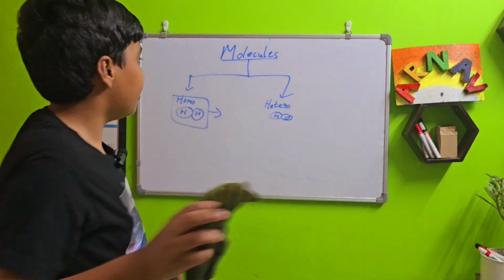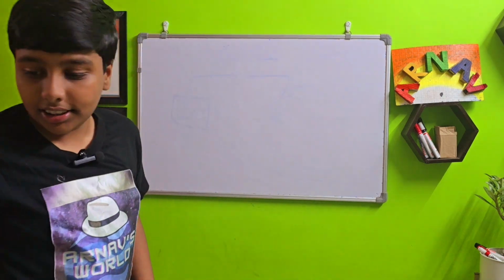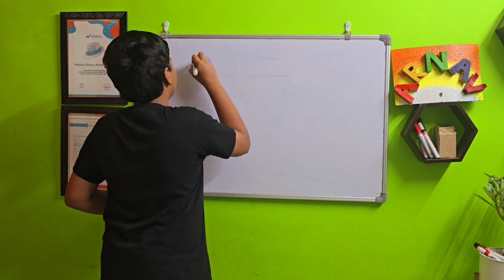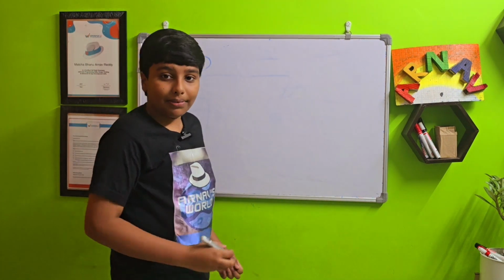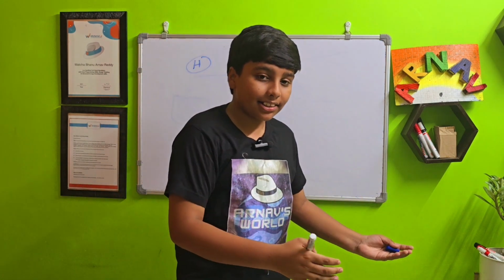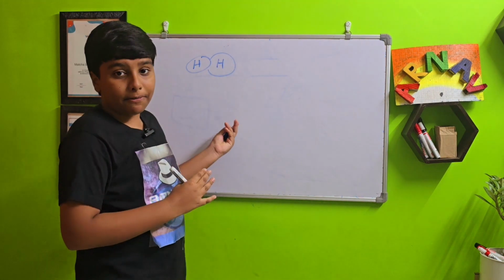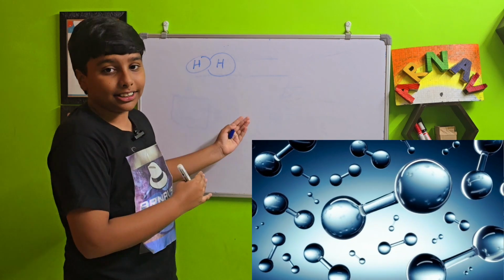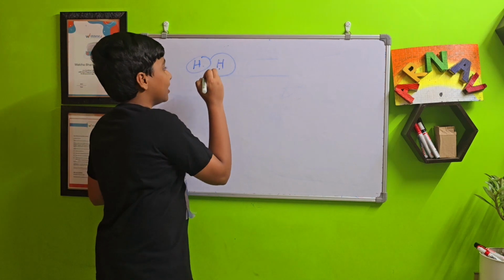Okay, let's just quickly wipe the board. So, take hydrogen, H. Hydrogen cannot normally exist on its own because it will want to quickly react. That means in a way it can exist on its own, but it's not the most stable that way. So it just wants to react with something else, whether it is itself or something else. And this is the most stable form of hydrogen. This is a hydrogen molecule, a hydrogen homogeneous molecule. So this has two hydrogen atoms.